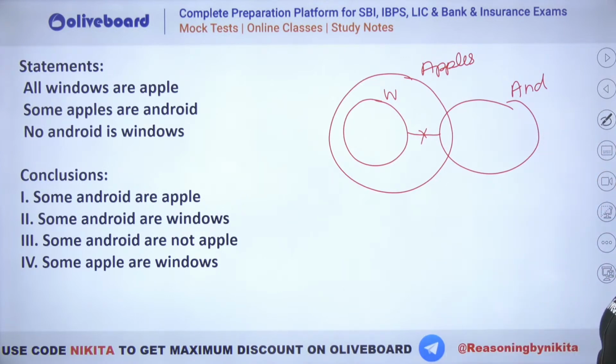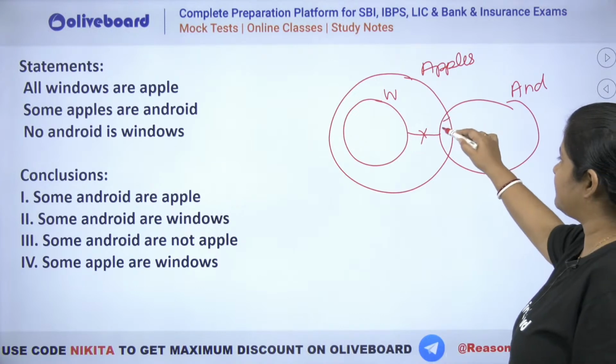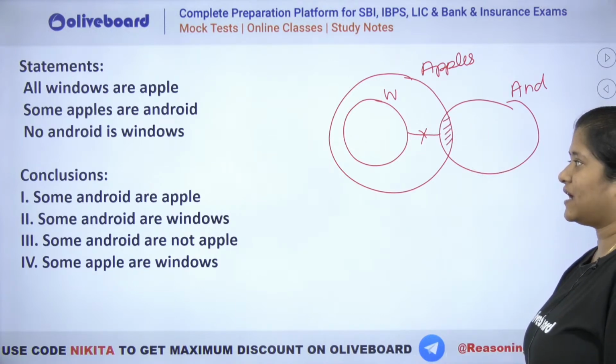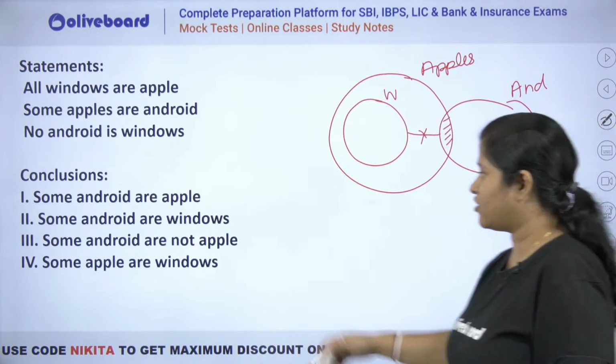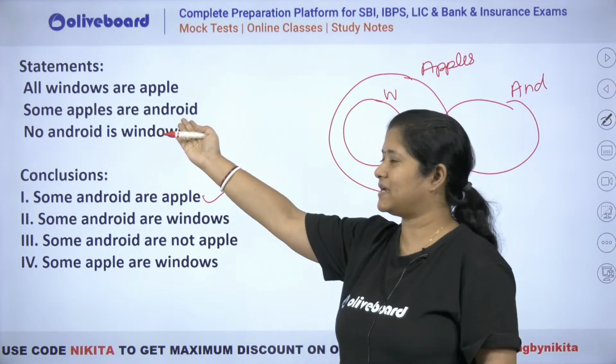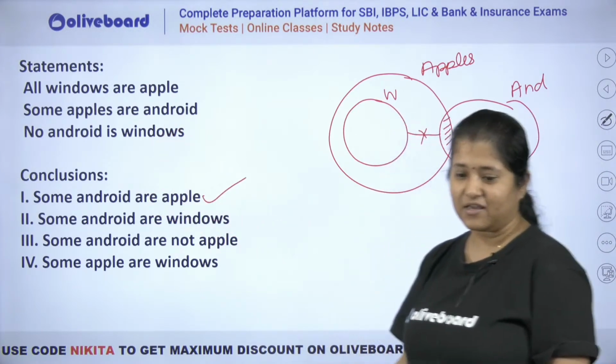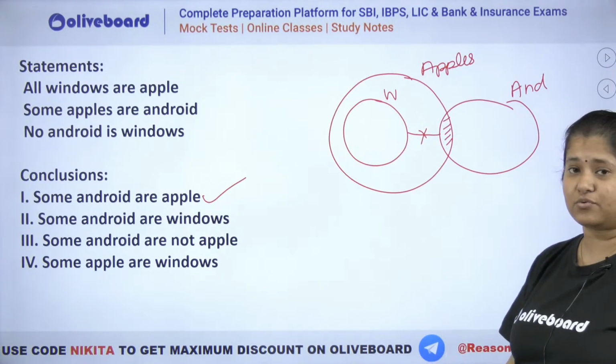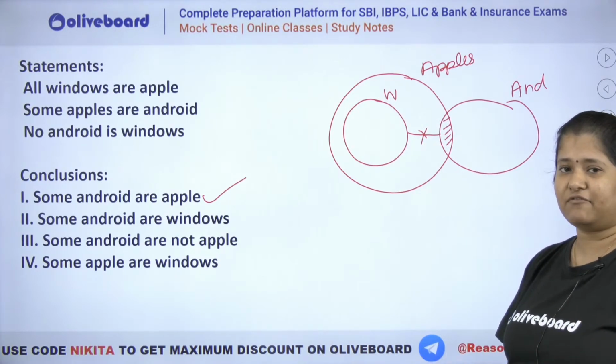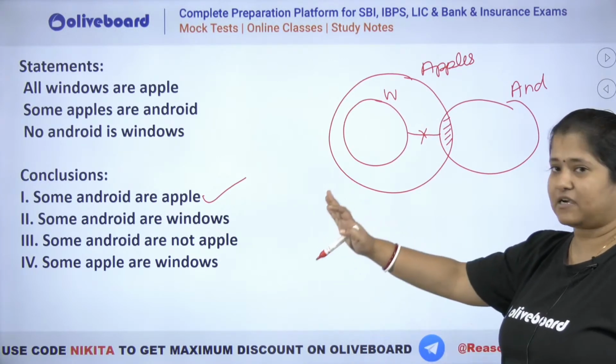First क्या बोल रहा है? Some Android are Apple. You can see absolutely definitely true है. Some Android are Apple is going to be definitely true here. और ये restatement नहीं है because this was some A R B, this is some B R A. Right? So you can see 1 is definitely true. So if it is definitely true, it will never be a part of either or. तो ये तो definitely true हो गया.